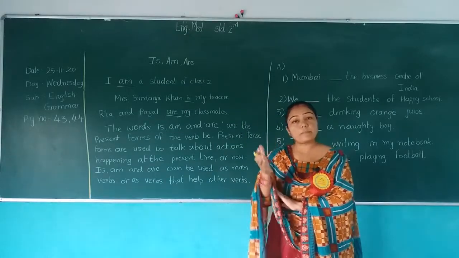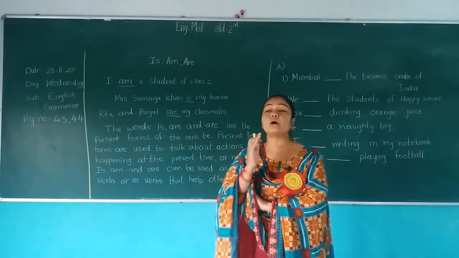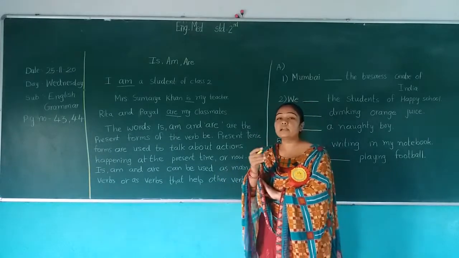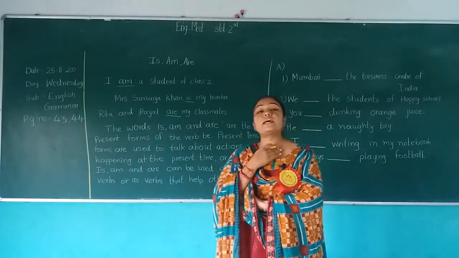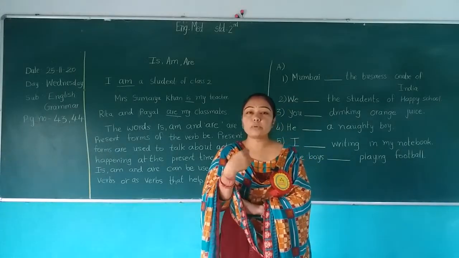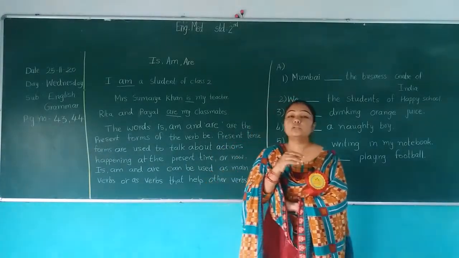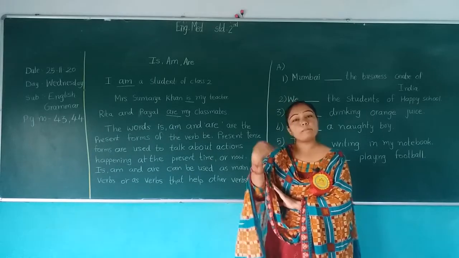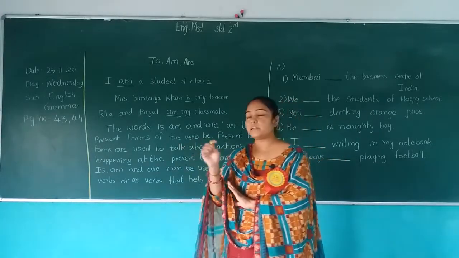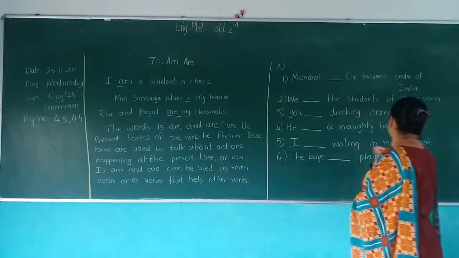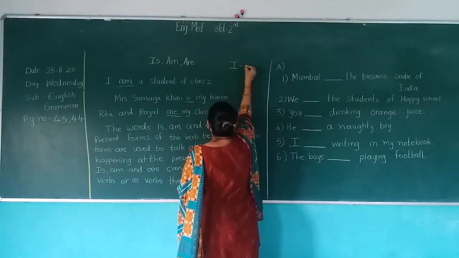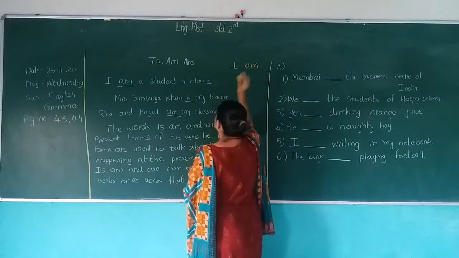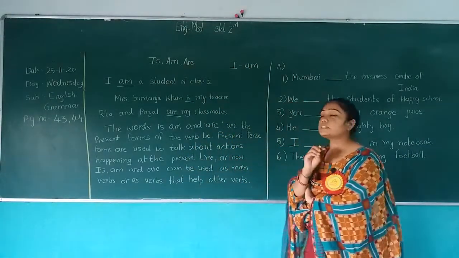This shows actions happening now. अभी जो बात चल रही है, now I am teaching you. What will I say? I am teaching you. मैं तुमको पढ़ा रही हूँ. You are writing. आप लिख रहे हो. Now when we talk about I, always क्या आता है? I am. Remember this thing.